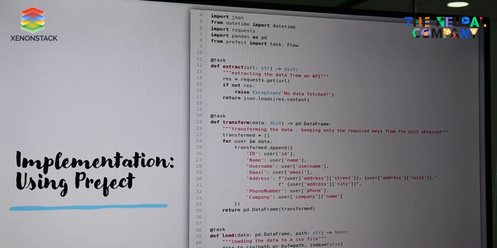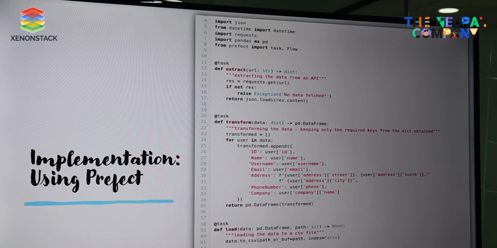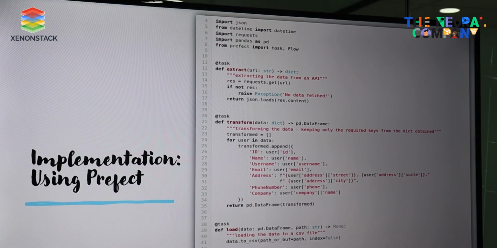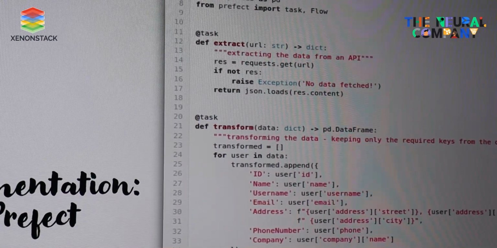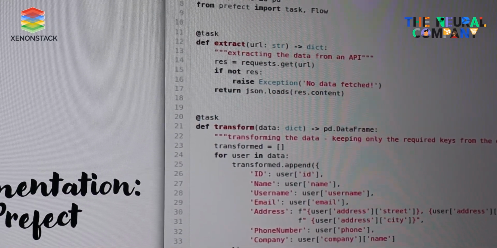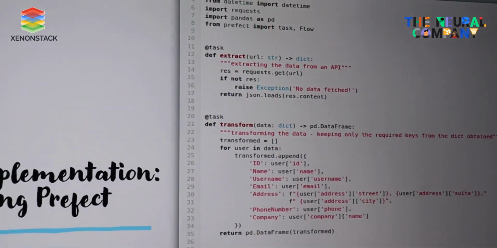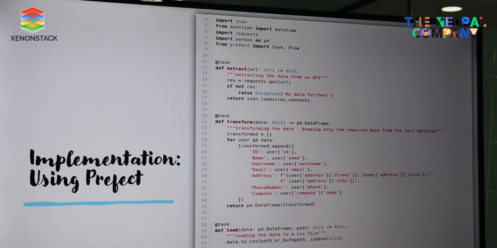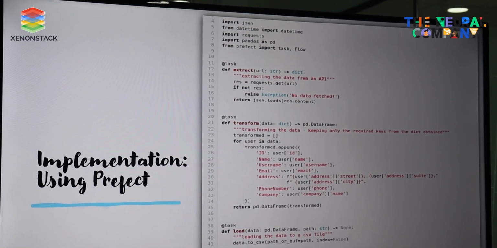We can look at line numbers 11, 20 and 38. We have defined our functions with the task decorator, and that is making each function a task, and then creating dependencies between these tasks. We can create a flow using the flow decorator, and then we can simply run this program.